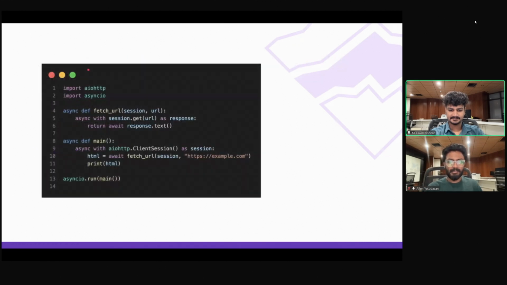This is a basic example code snippet for using aiohttp. The syntax is almost similar. The only difference is we have an async context manager. Inside that, we'll be making the request.